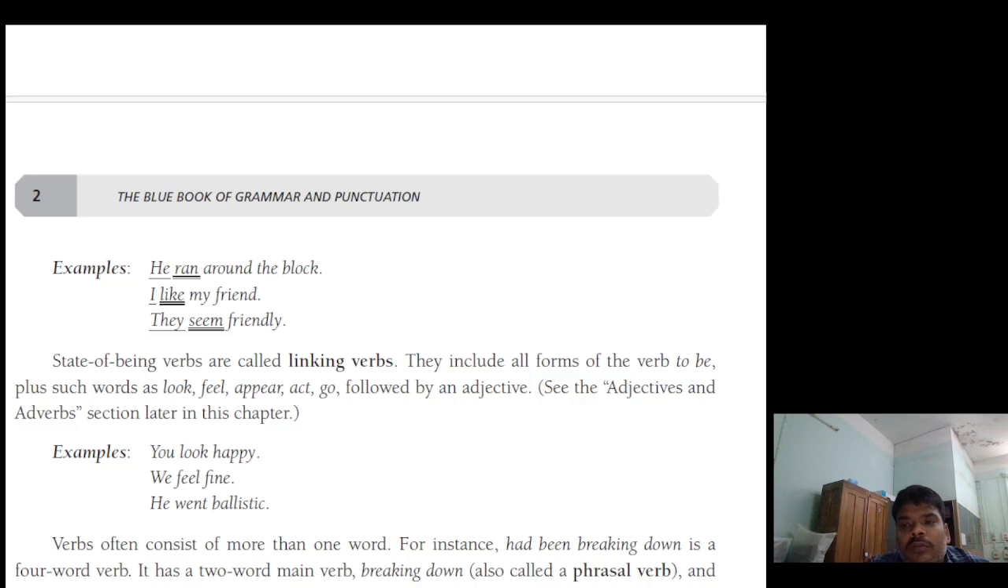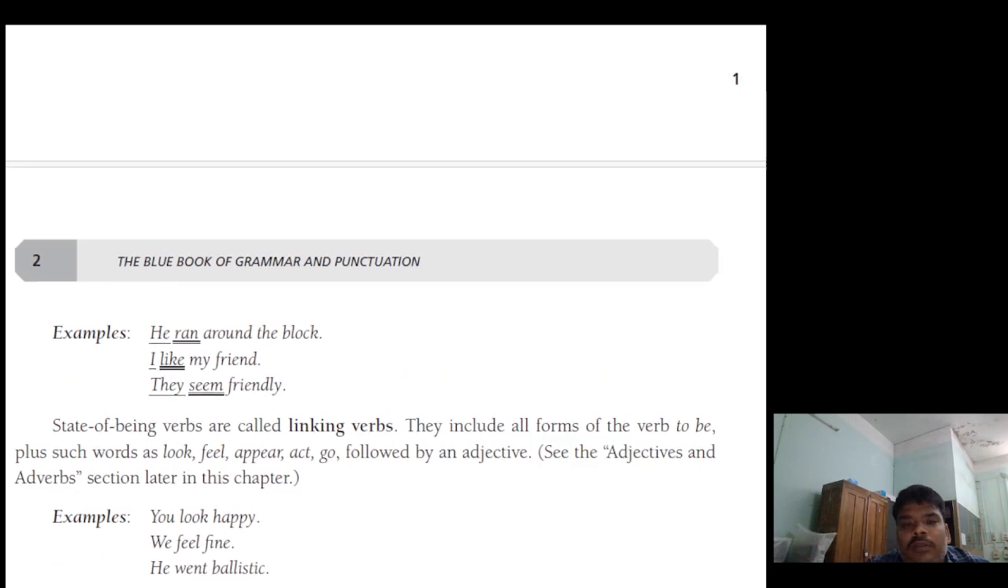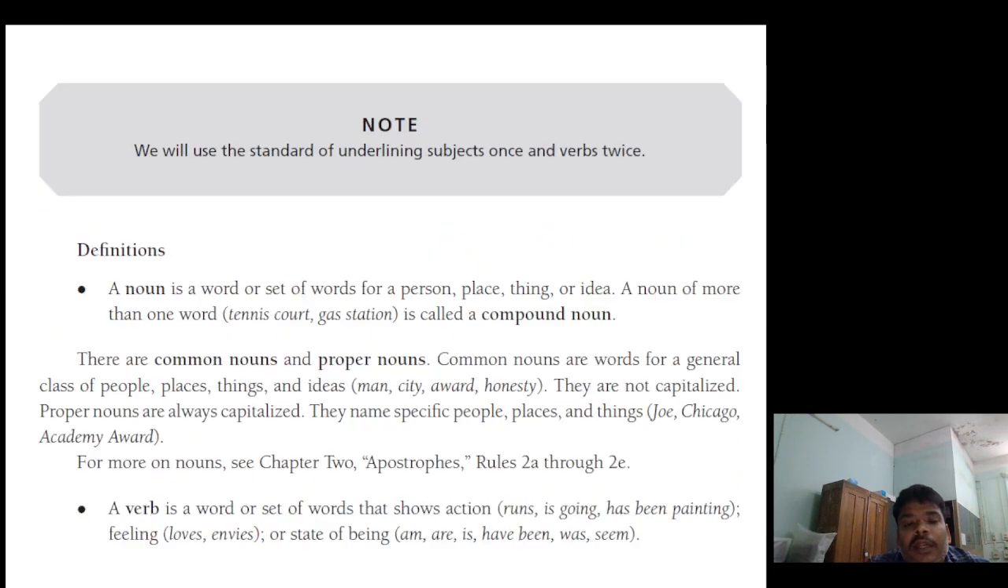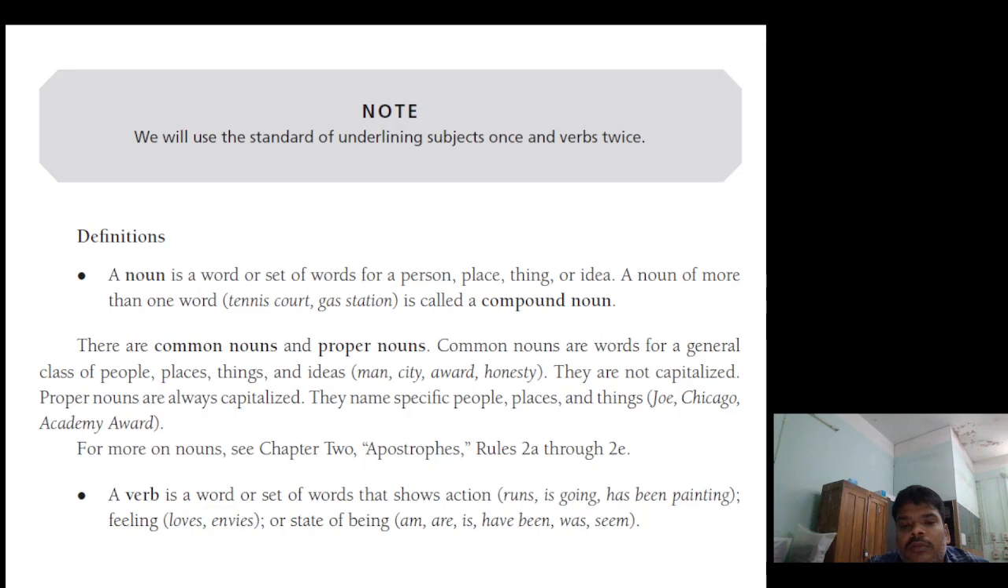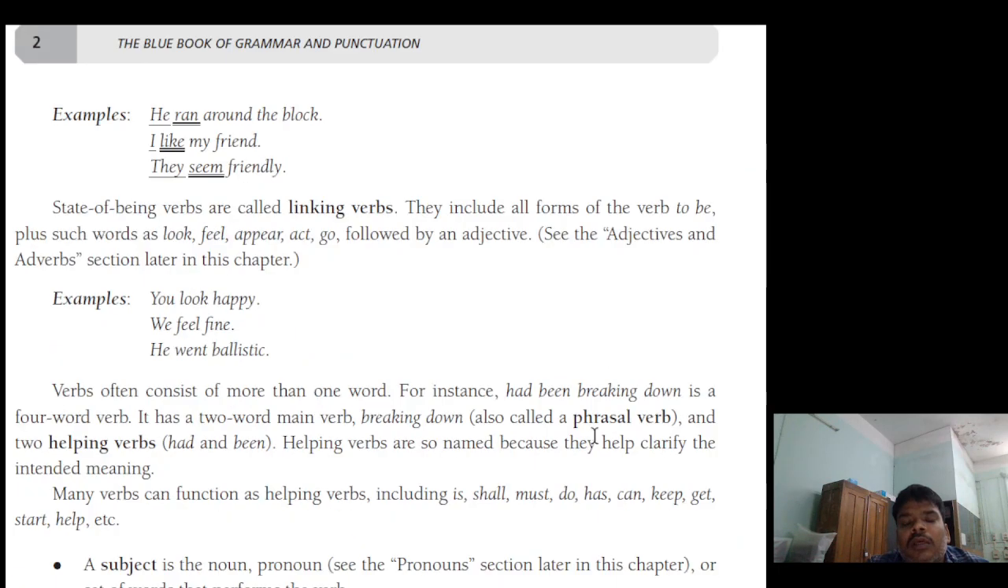He ran around the block. As in the first slide, I have shown that we will underline the subject once and verbs twice. So here you can see the noun subject is underlined once and the verb is underlined twice. He ran around the block. I like my friend. They seem friendly.